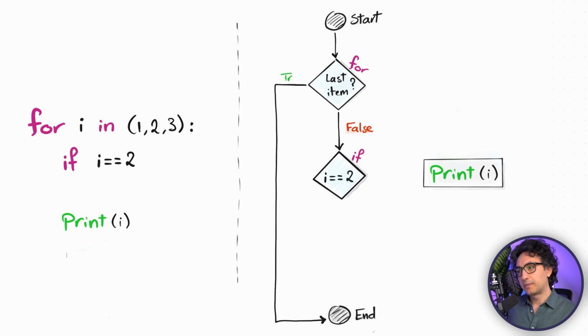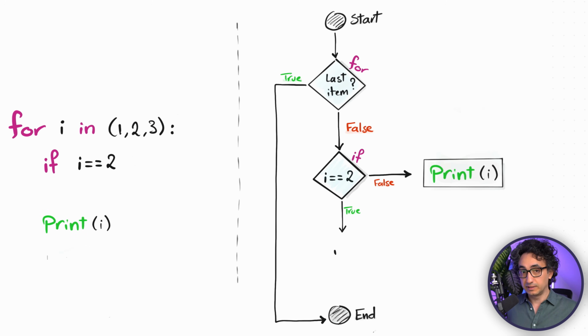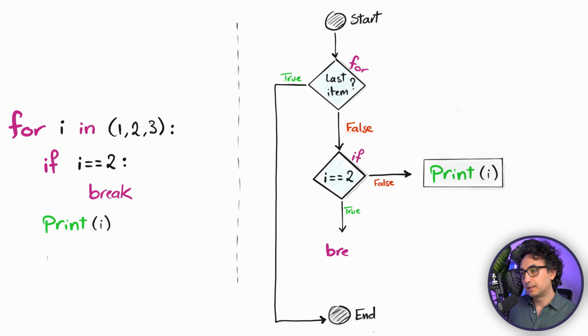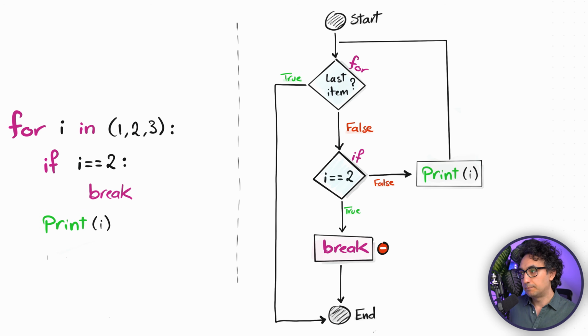So now we have to tell Python what can happen if the condition is fulfilled. Of course, you could do something like print or call a function. But if you want to affect the iterations of the loop, we could use one of three statements: break, continue, or pass. Since we are talking about break, if you use it, what's going to happen? Python is going to put a break if the condition is true, and if this happens, everything stops and Python goes immediately to the end. But if the condition is not fulfilled, everything is like before. Python has to go and print the item.